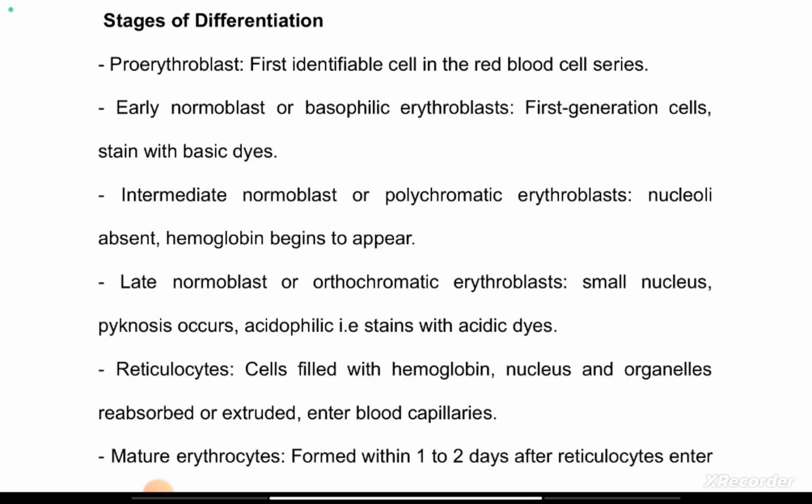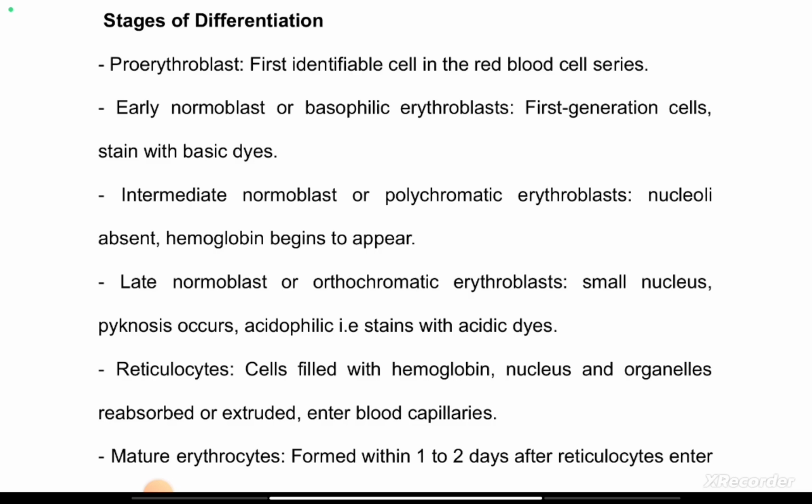So when you are being asked multiple choice questions, this kind of question: which of the following stains with your basic dye, and they say late normoblast, intermediate normoblast, just know that the basic dye staining is due to the higher concentration of the nucleus and the lower hemoglobin, while the acidic dye is due to higher hemoglobin and lower concentration of the nucleus, or even an absent nucleus. So having that basic principle in mind, you should be able to pick your answer correctly.